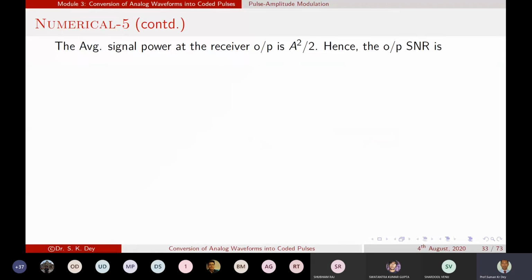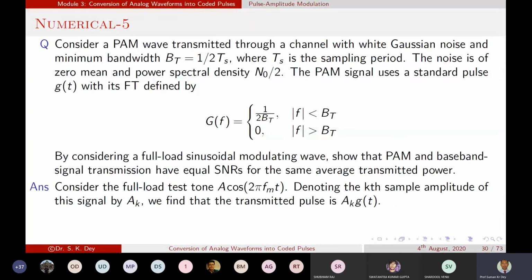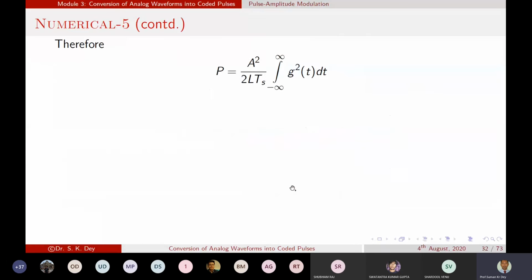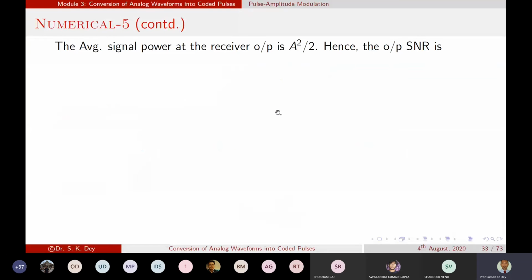Now what do you have to calculate? The average signal power at the receiver output is A squared by 2. Hence the output SNR is, what should be the output SNR? Normally when we transmit a signal A cos(omega c t), meaning omega equals 2 pi f t, the signal power will be A squared by 2, and the noise is equal to, we know, BT into N naught.